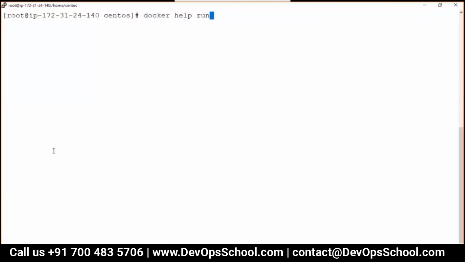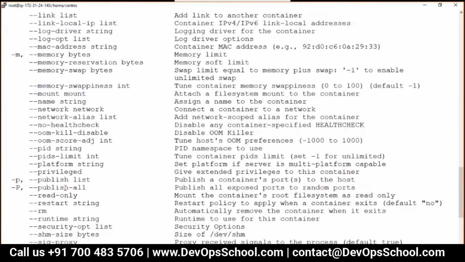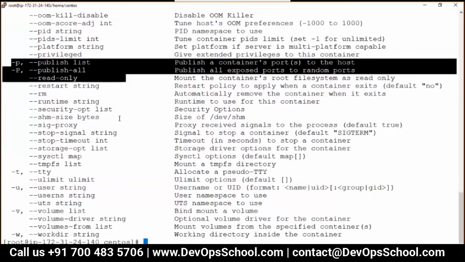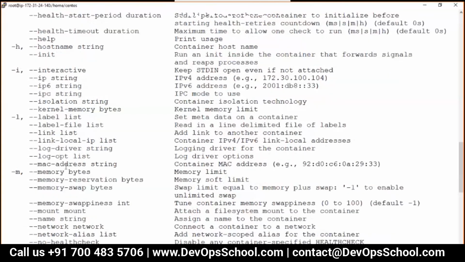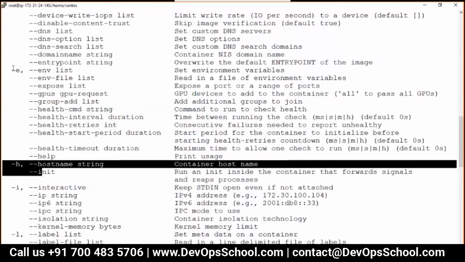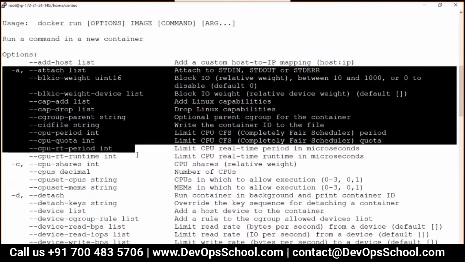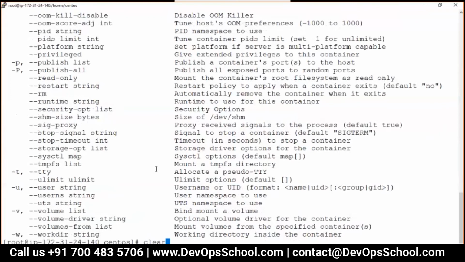Again, whether you understand or not, please read it at least once. For example, memory changes here, port related changes here, user related changes here, volume related changes here, work directory related changes here, host information here, environment here, detach mode here, CPU related changes here. Everything you have here, just get comfortable.